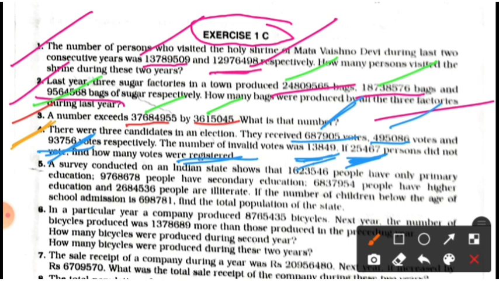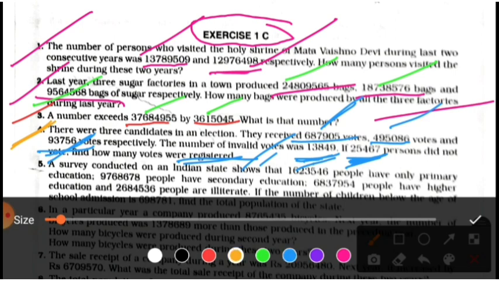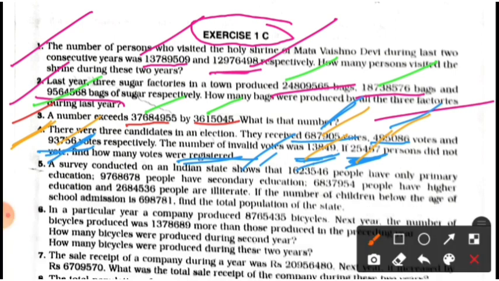So the total number of votes registered in the list is, you have to add this number and this number. Clear students? Now proceed to question number 5.